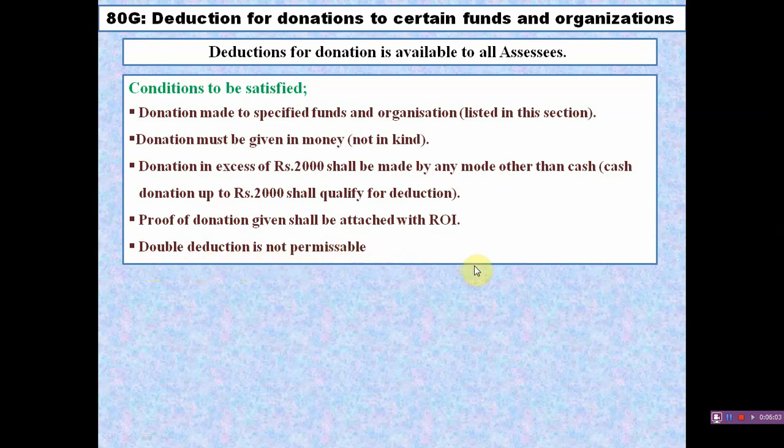It means any amount which is allowed as a deduction under this section is not qualified for deduction under any other sections. So these are the conditions to be satisfied to get the benefit of deduction of the amount donated by an assessee to certain funds and approved organizations.